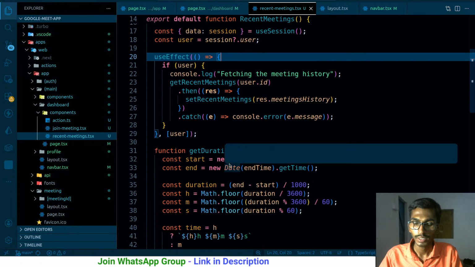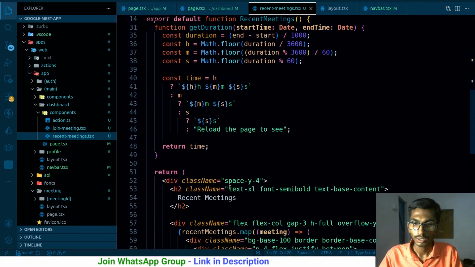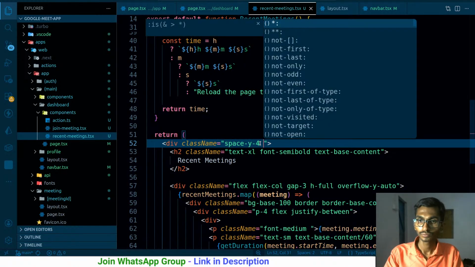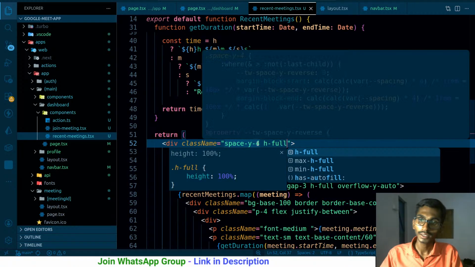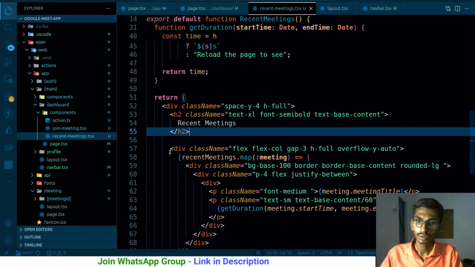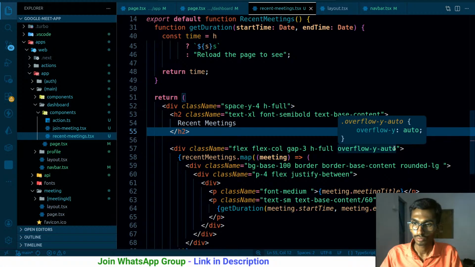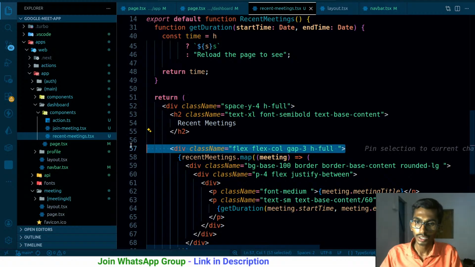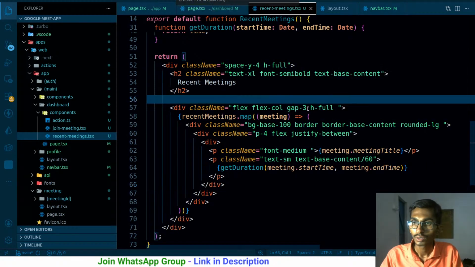Once it has that much height, then I'm gonna make sure that its parent has the height full, just like this. Once the parent has the height full, I will have these things over here, and cut. I'd rather better just height full.